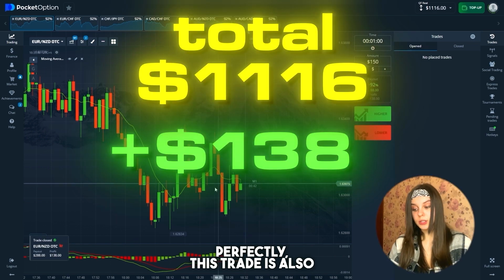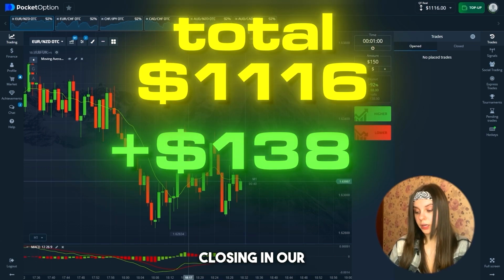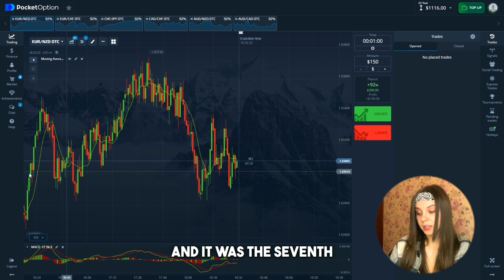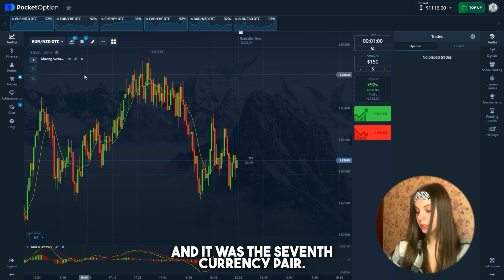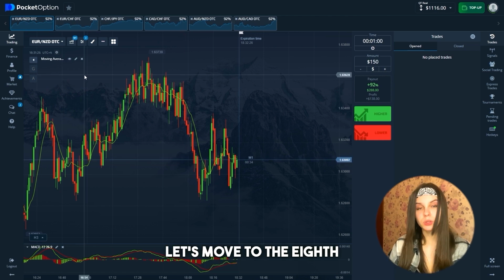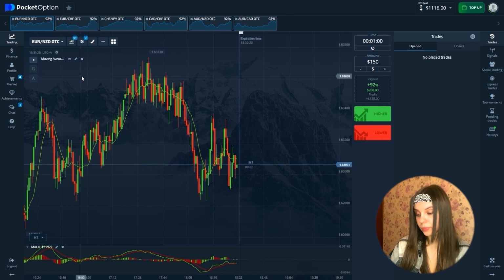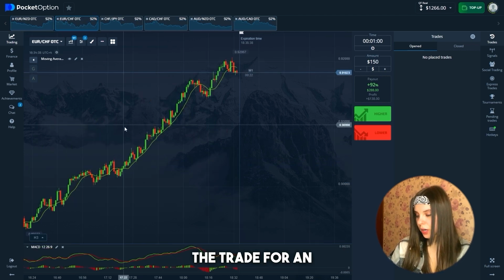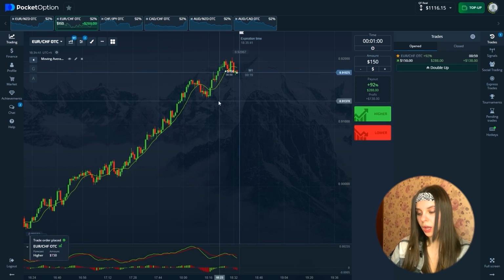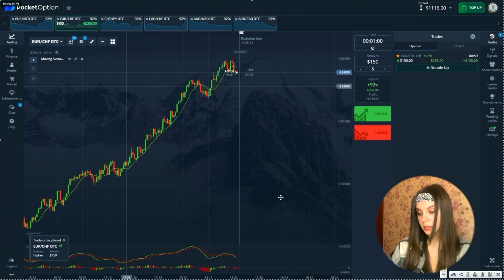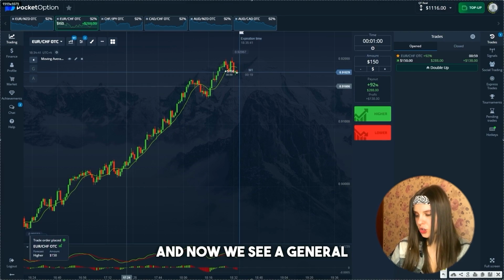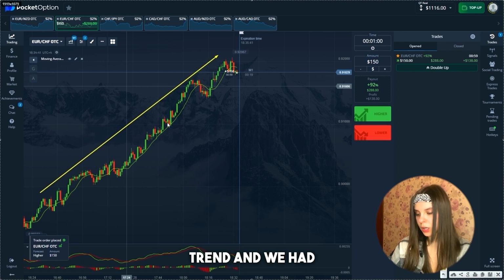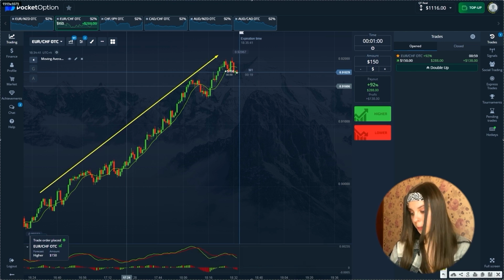Perfectly, this trade is also closing in our plus, and it was the 7th currency pair. Let's move to the 8th one. I think the last and final currency pair. Let's open a trade for an increase and proceed to technical analysis. And now we see a general global upward trend, and we had 2 small pullbacks.